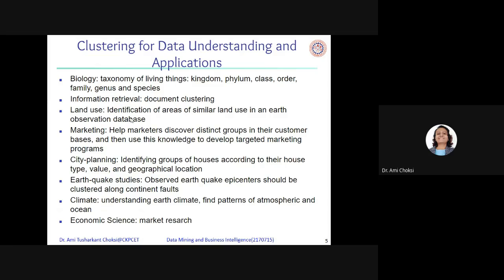Land use: identification of areas of similar land use in the Earth observation database. Similar areas. This particular portion where the sea is there, right? We can consider Gujarat, and in that, say Surat. In any other area, let us consider Kanyakumari.